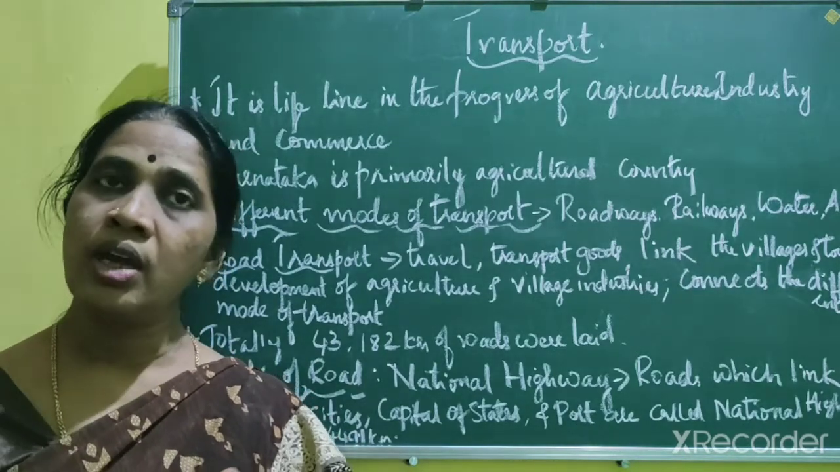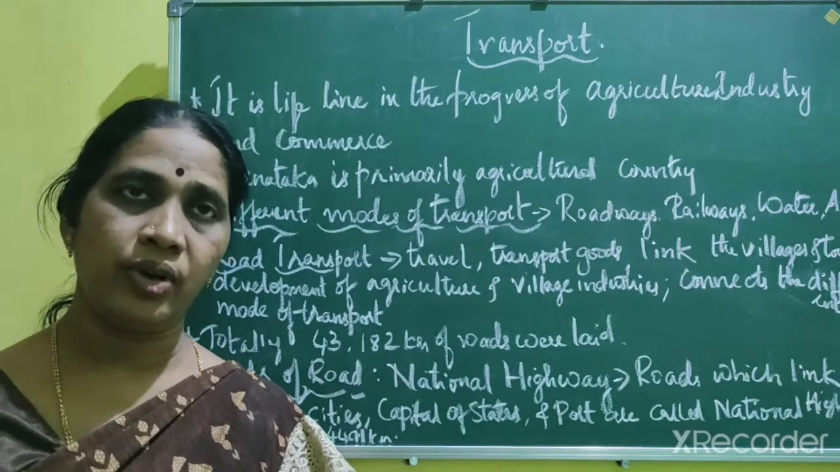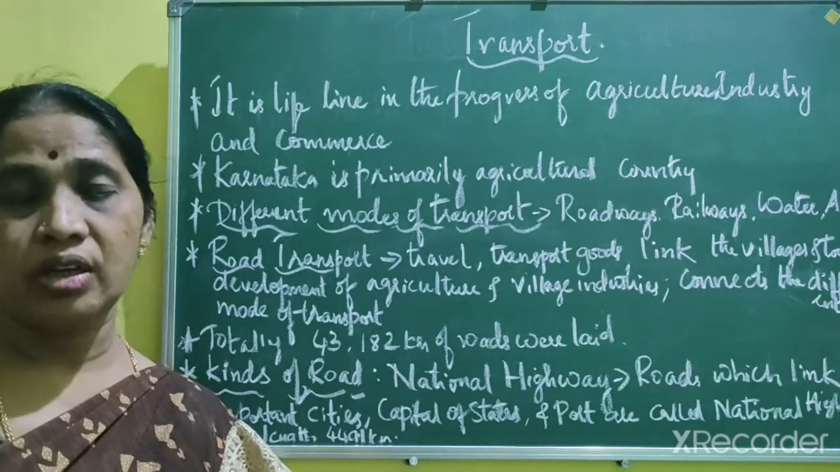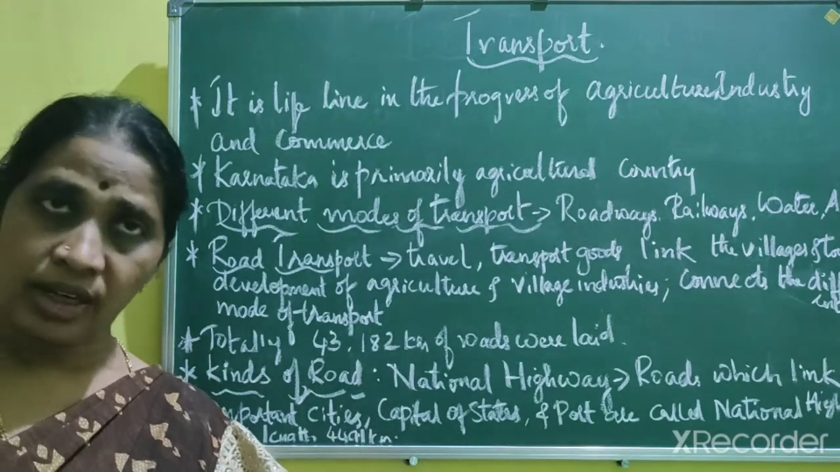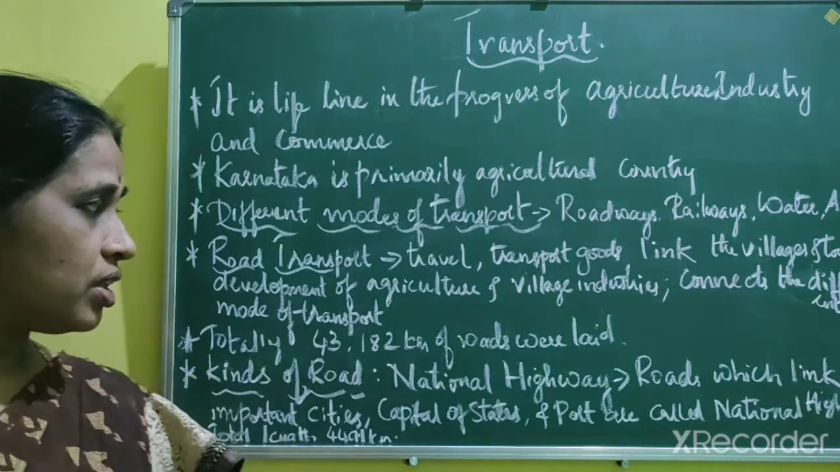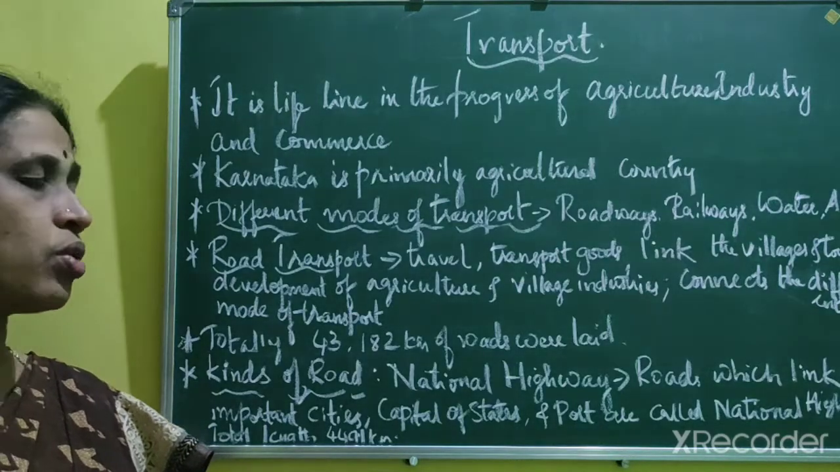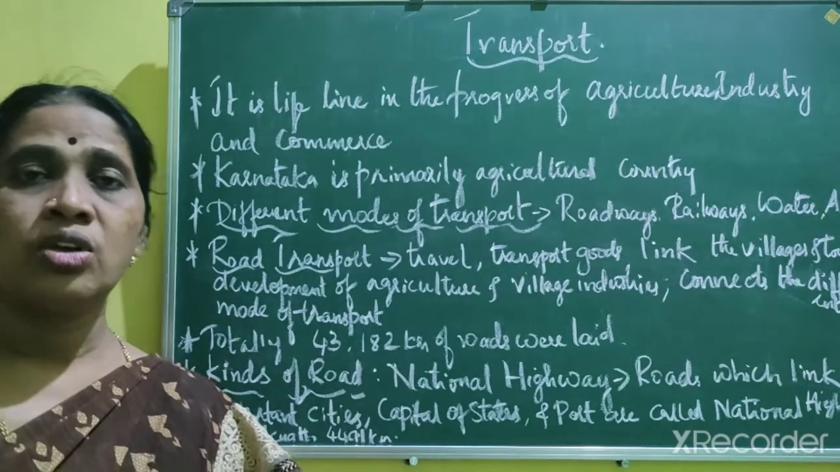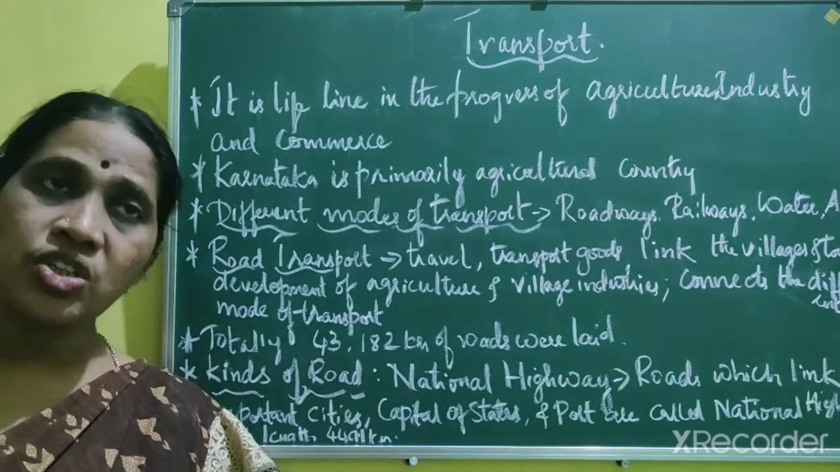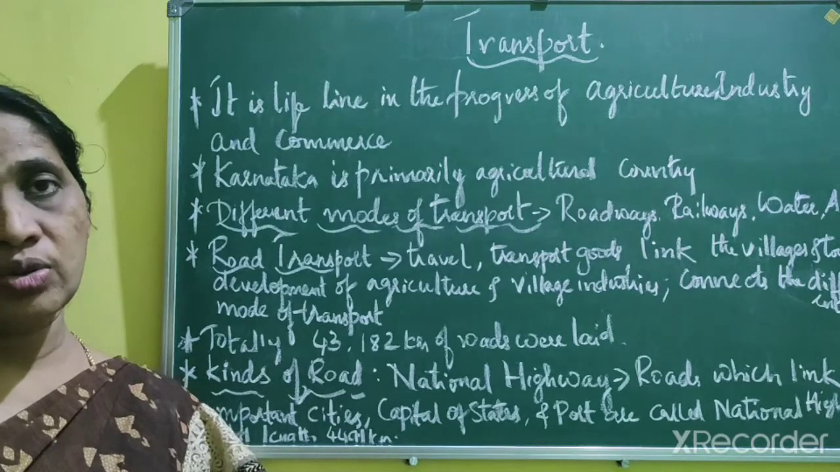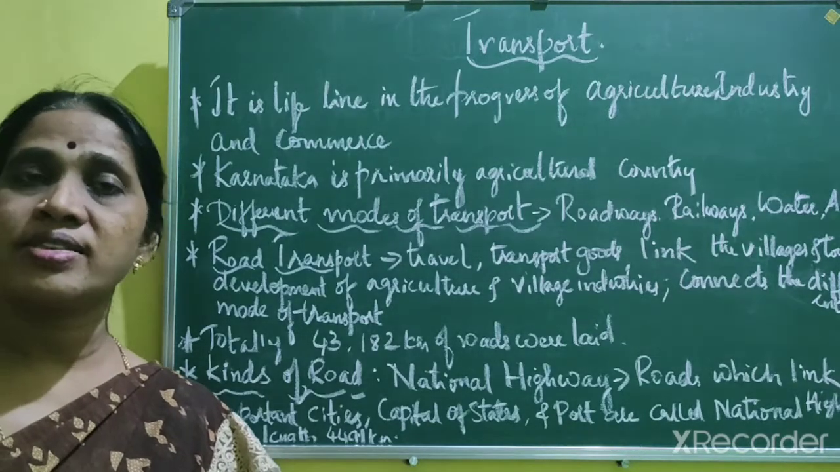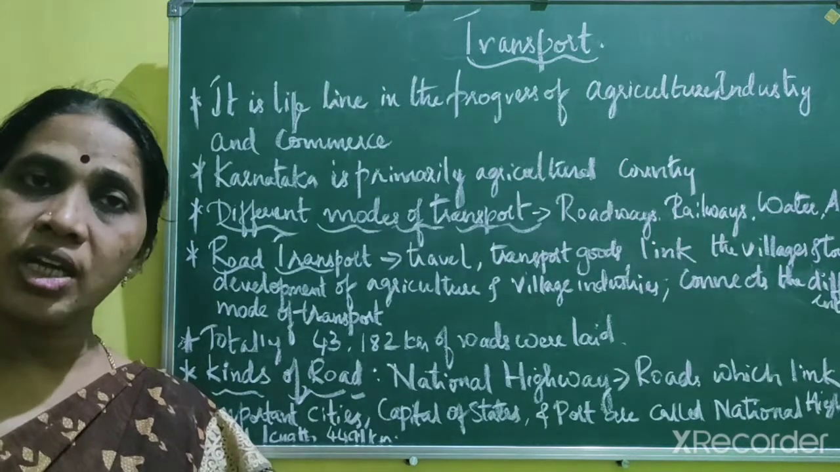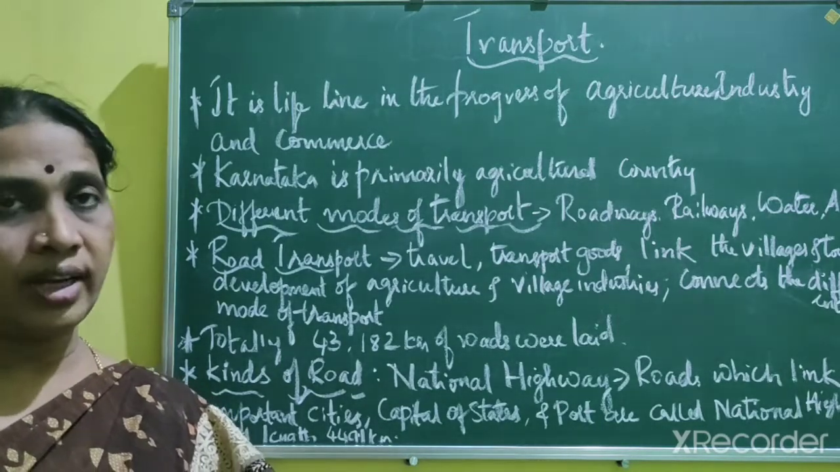So the roads existed from ancient times. Okay, and they began to give importance to the roads only after independence. Okay, so after this we have different kinds of road transport. That is, we have national highways, state highways, district roads, and village roads. Okay, so the roads of Karnataka have been classified into 4. They are national highways, state highways, district roads, and village roads.